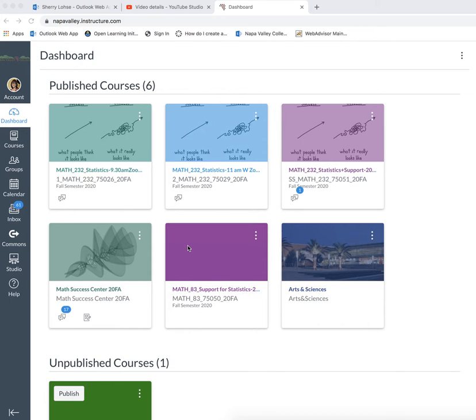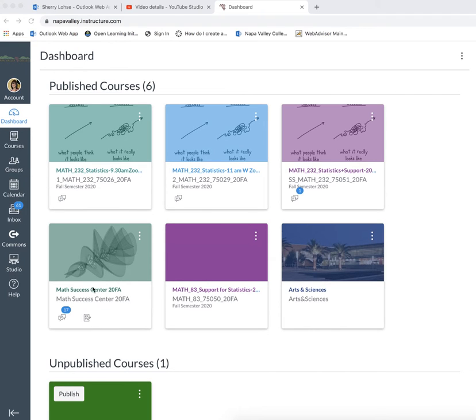Canvas. Canvas is really where you get answers to most of your questions. You're not sure what to do. You're not sure of the due dates. Canvas is where you're going to get those answers. So when you log into Canvas, you come to your dashboard here. This is my dashboard. Yours will look different depending on what classes you have.